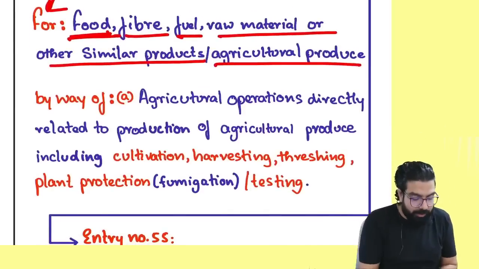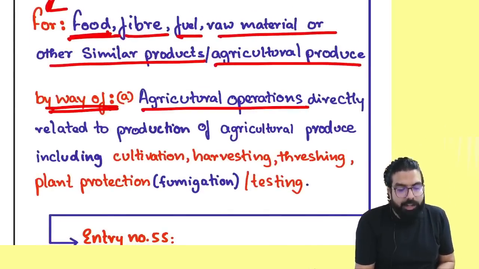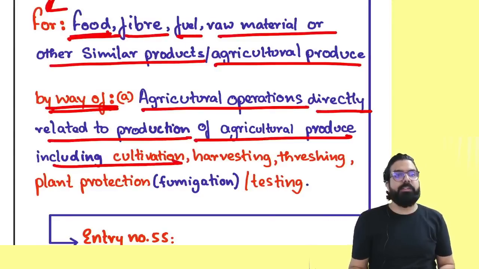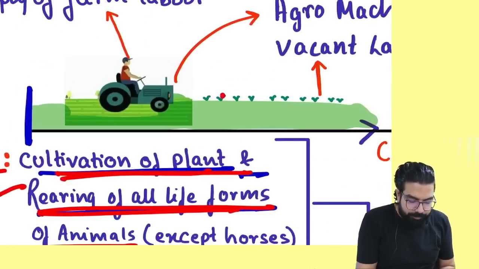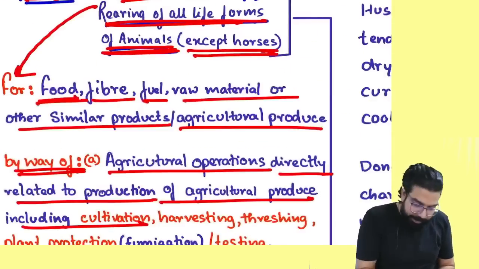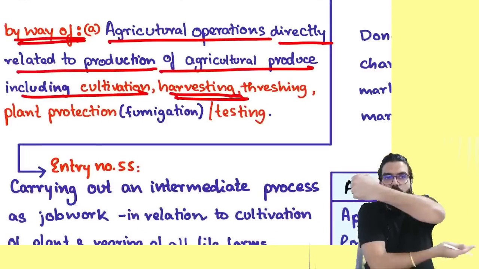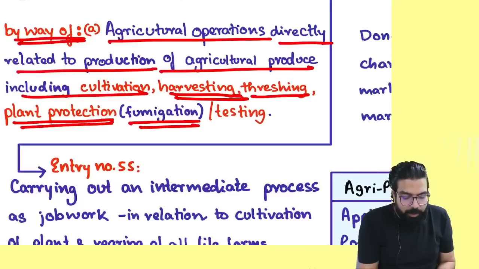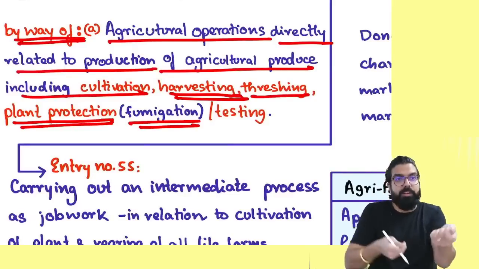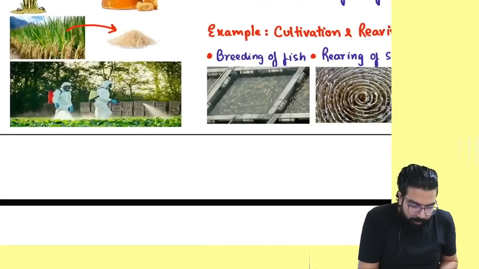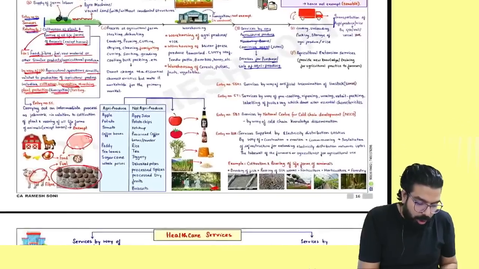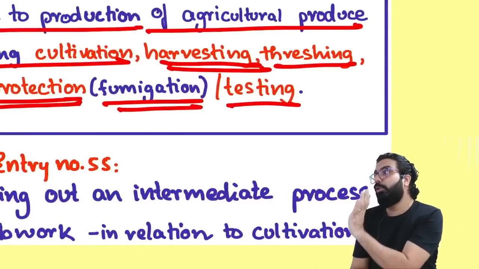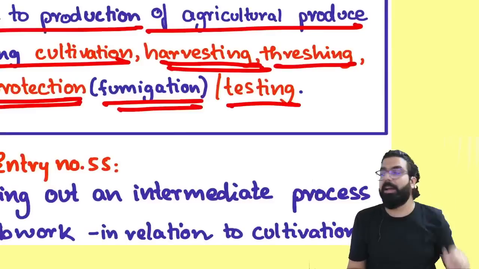be exempted. Which services? Services by way of agricultural operation directly related to production of agricultural produce, like cultivation related service. People listen, to do cultivation, you took any services. Then harvesting related service, or threshing related services, or plant protection. Plant protection means fumigation services you took. Or you took soil testing service. All the services provided to you for cultivating your plant, they are telling will be exempted.